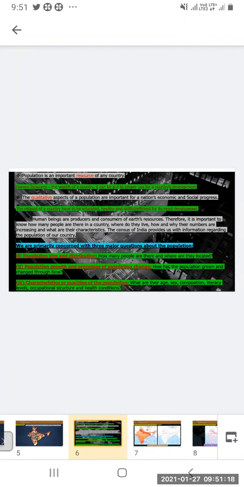Human beings are producers and consumers of Earth's resources. Whatever resources are present on Earth's surface, we know that Earth has abundant minerals and vegetation, such as the minerals we explore from the Earth's crust. So humans are the producers and consumers of Earth's resources. Therefore, it's important to know how many people are there in the country. It is very important to know the total number of people in the country.